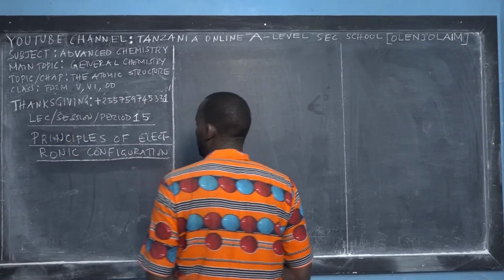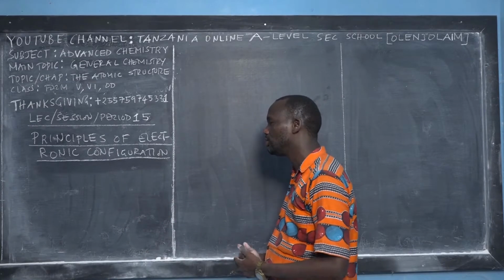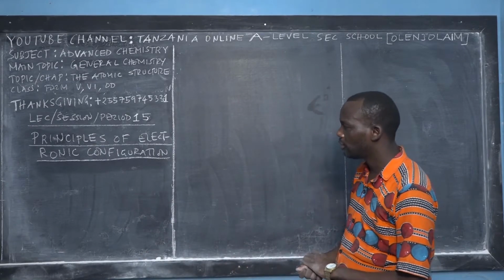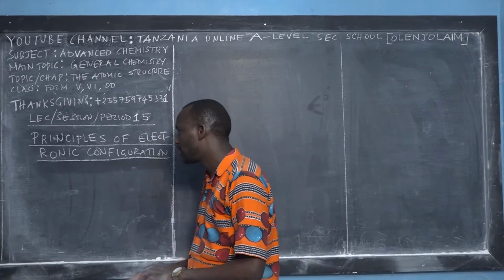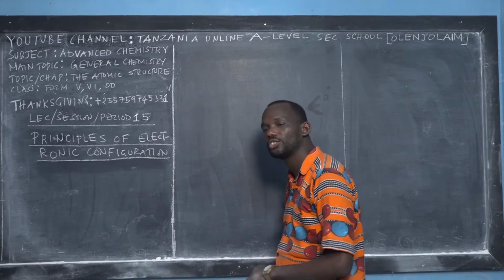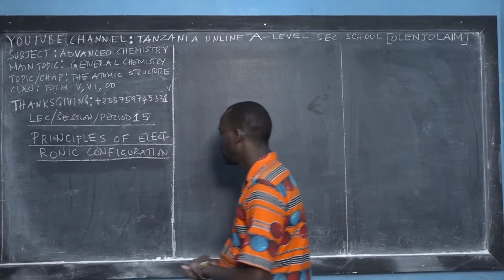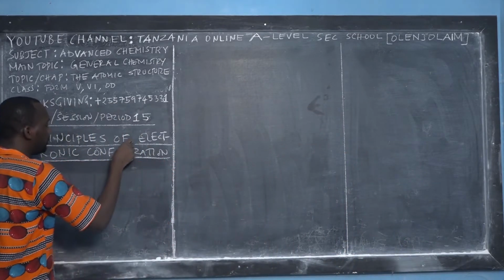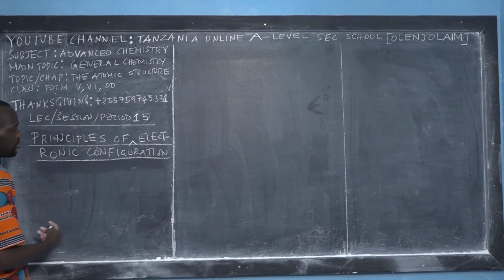Now let us go to the business of the day, which is called the principles of electronic configuration. In some of the books, they write rules of electronic configurations, rules of advanced electronic configuration. So let me add this way, because we learned ordinary or fundamental electronic configuration in all levels.